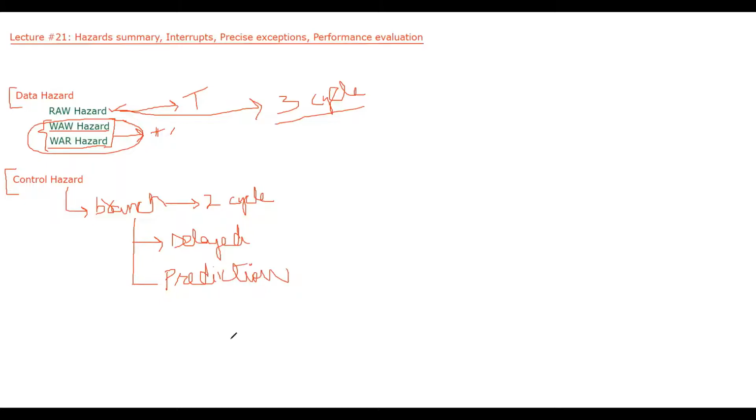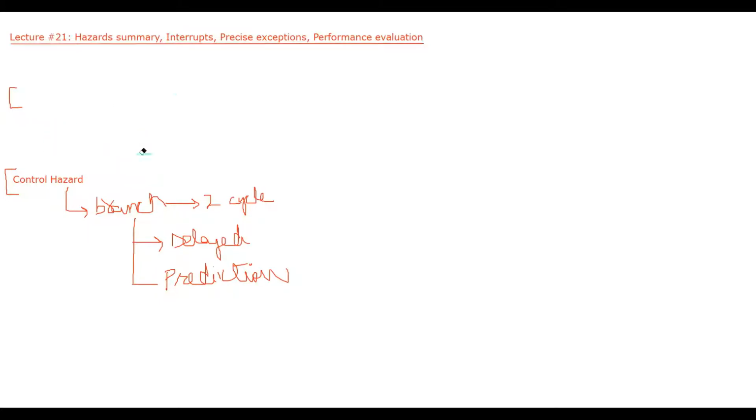Fine. So this was the summary about the data hazards and control hazards. Now let's discuss the interrupts and how they are handled in our pipeline. Okay, let's see the interrupts. So what is an interrupt?